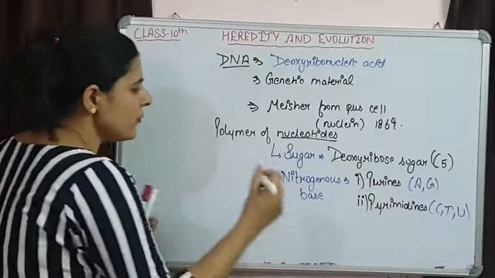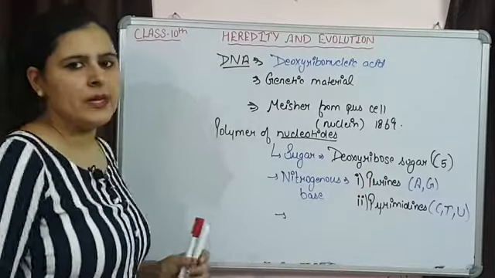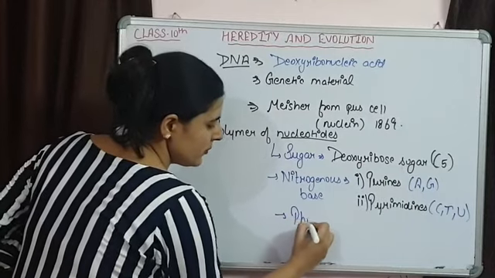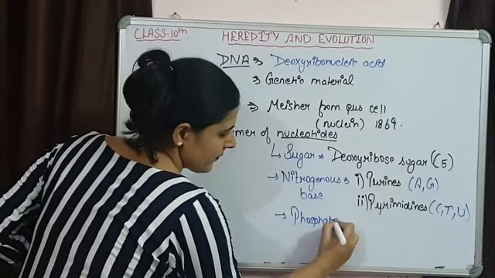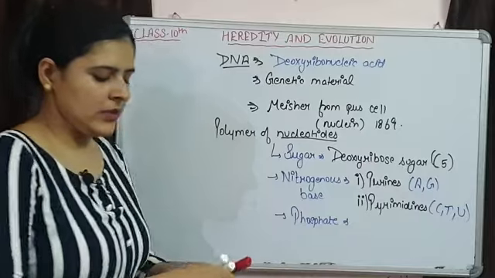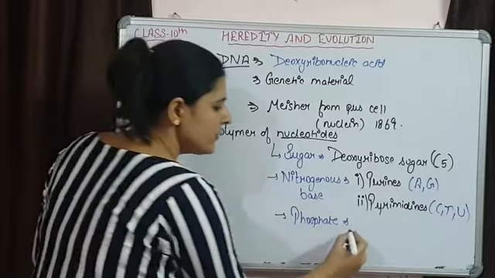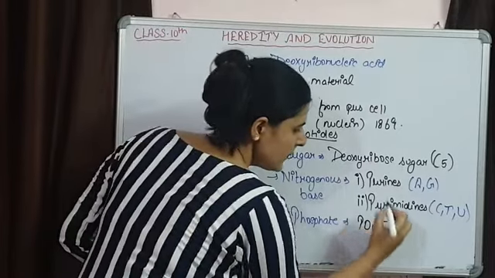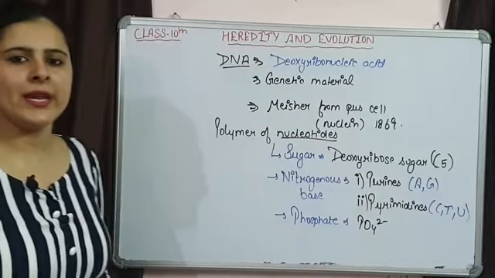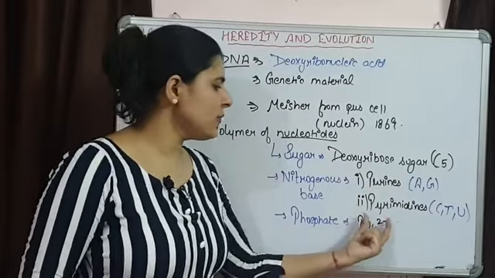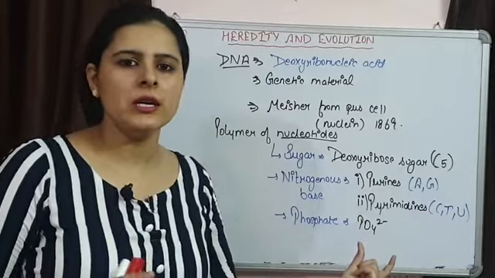The third component of the nucleotide is a phosphate group. There is a phosphate that is associated with 4 oxygen atoms, PO4 negative, and it is responsible for giving negative charge to the DNA.